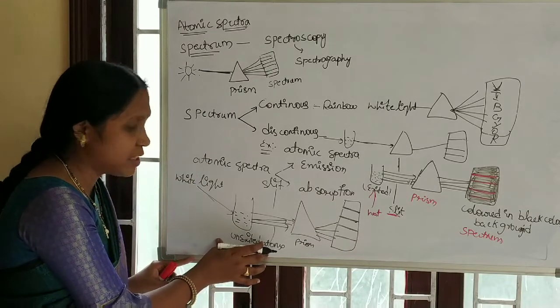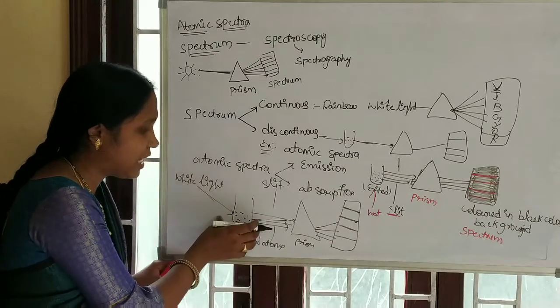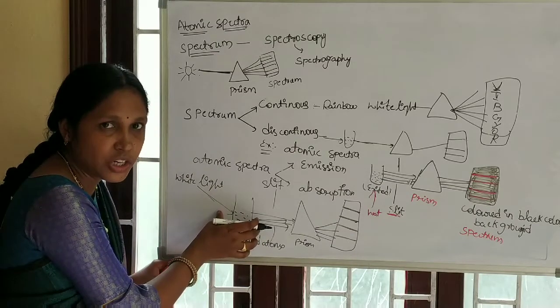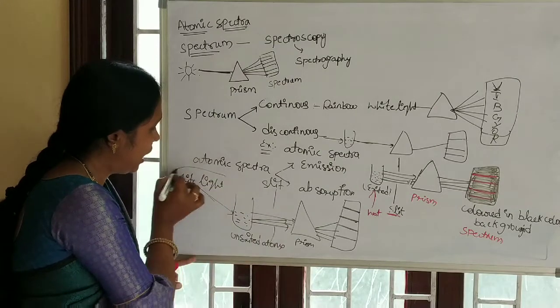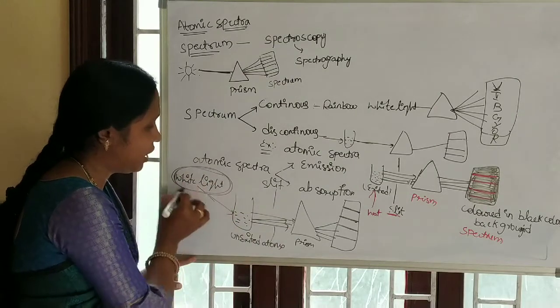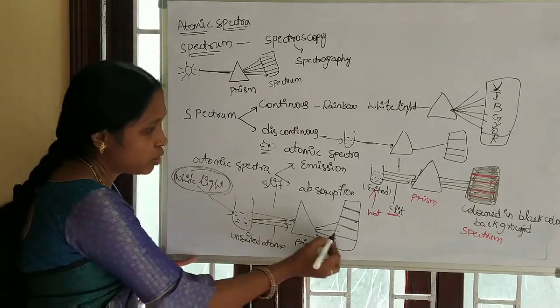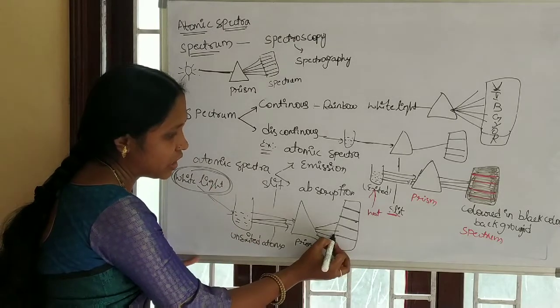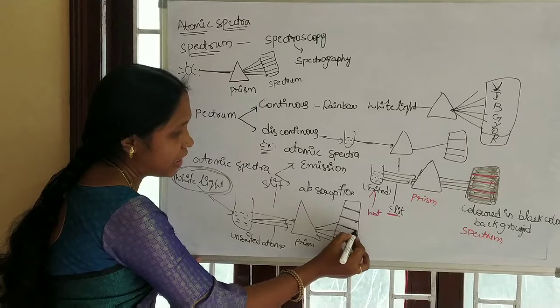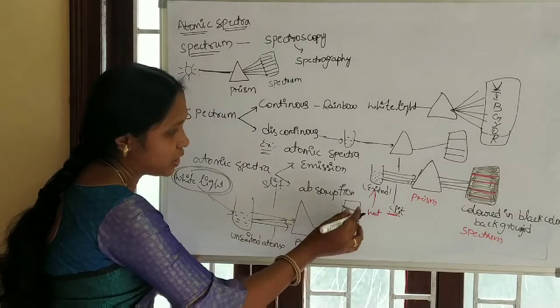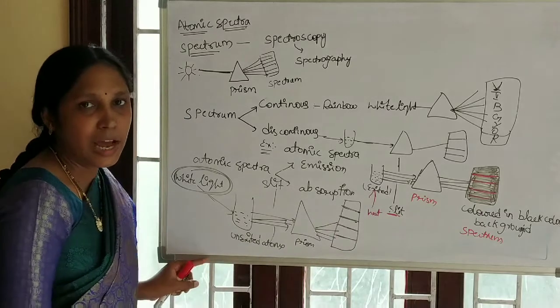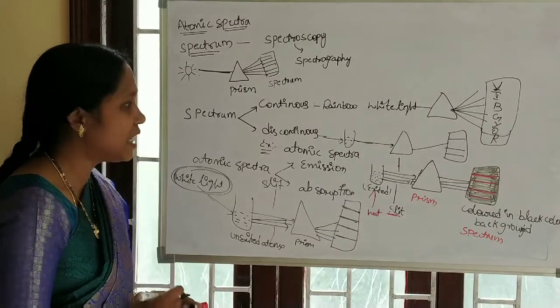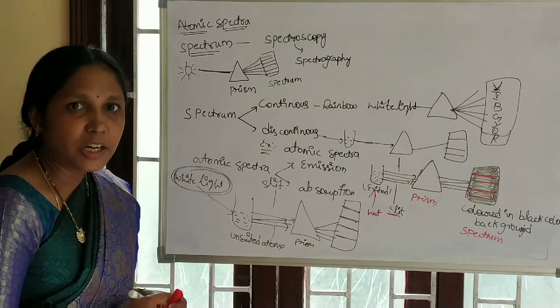That means if you pass white light, they absorb the energy of particular wavelengths. Those are what we observe here. So that's why the spectrum we observe has a colored background with black lines. Okay, this is about the atomic spectrum.